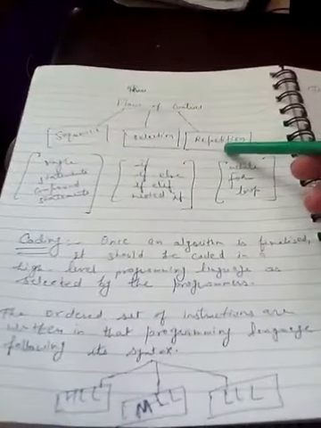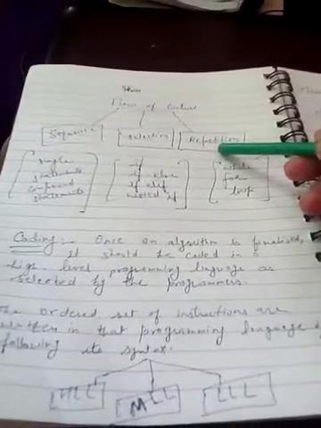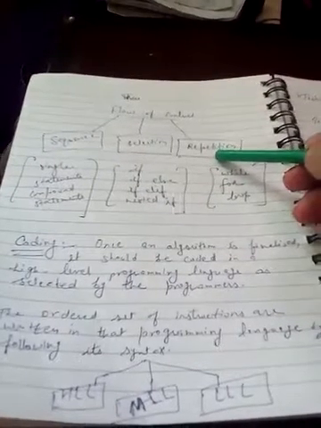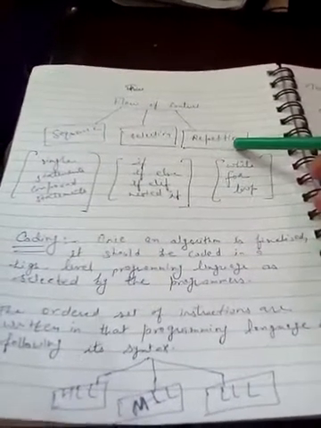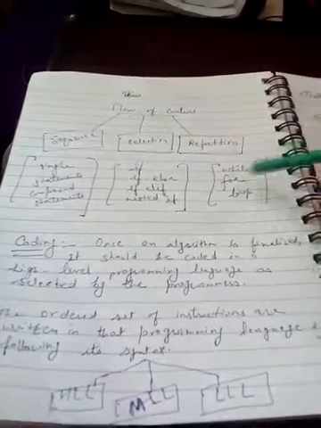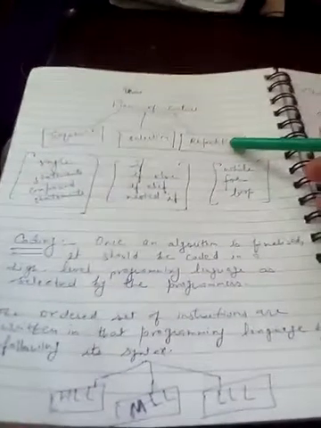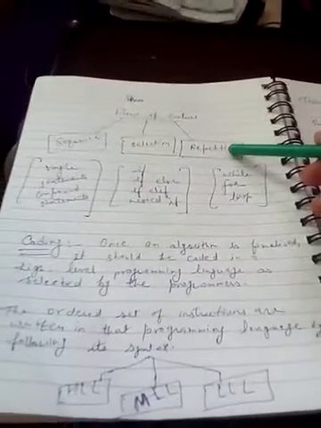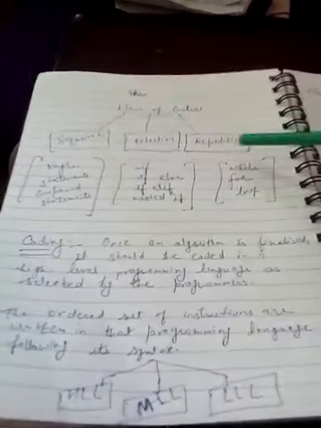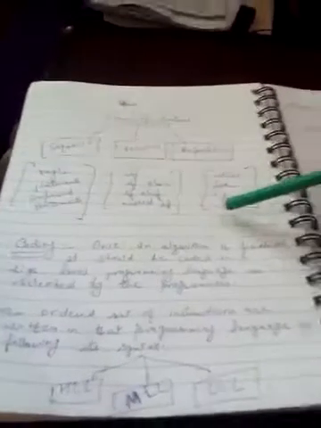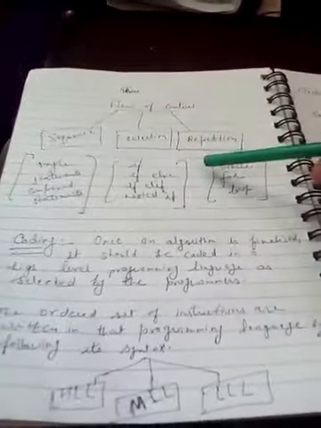Now the third one is repetition. Repetition is known as iterative statements, that means loops, where we include two types of loops here, while and for loop, where we require repeated execution of the statements again and again. So we have to use the concept of loop to solve any problem or any program required by the programmer. So these are the concepts of flow of control.